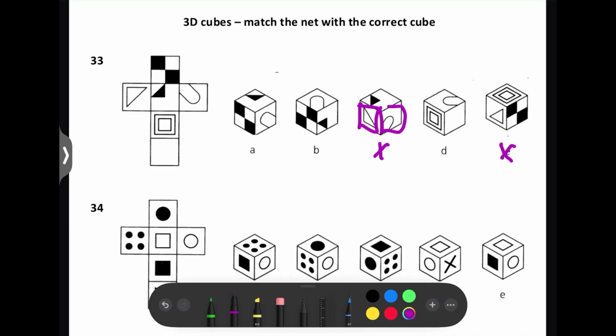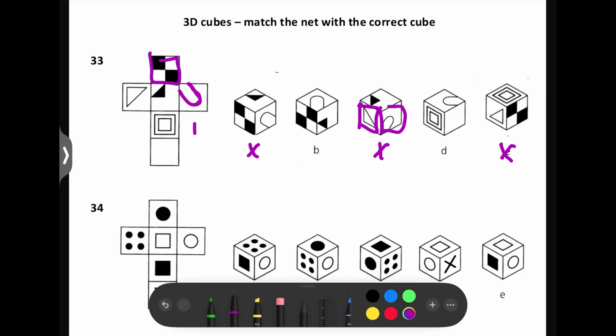Next, we can also eliminate A here, because as you can see, the ends of this curve are next to this part.